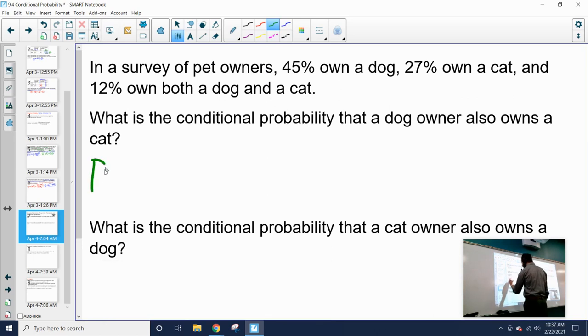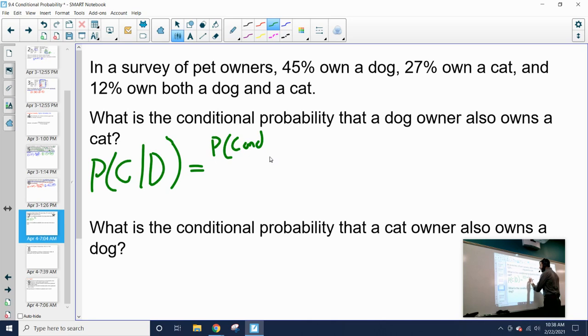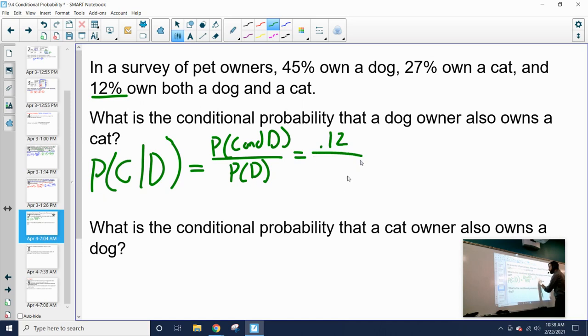So we're looking for the probability that someone has a cat given that they already have a dog, that we already know they have a dog. So we're looking for cat given dog. We know it's the and statement divided by the given statement. So we have to look for the probability of having a cat and dog divided by just the probability of having a dog. Looking through this information, for cat and dog, 12% of owners have both, so 0.12. Divided by our probability of just having a dog, we know that 45% of the people had a dog.